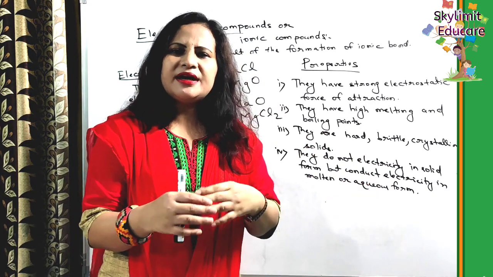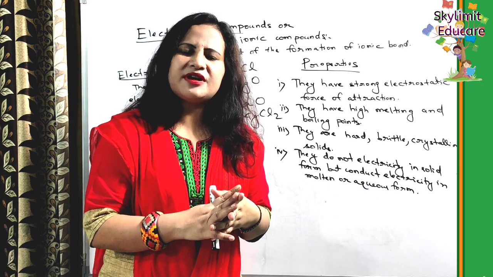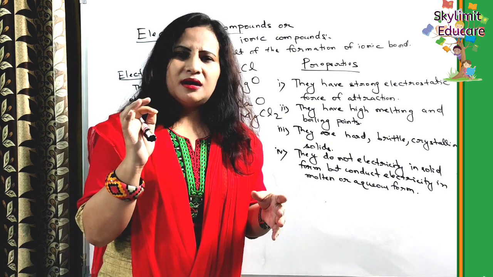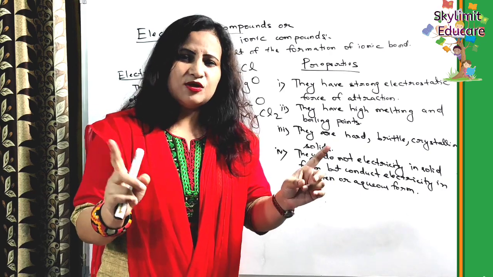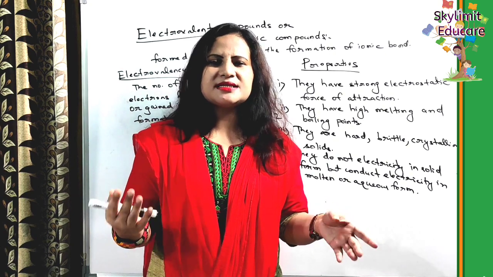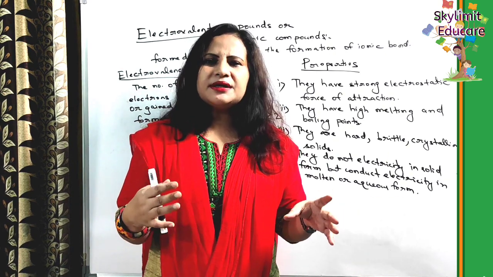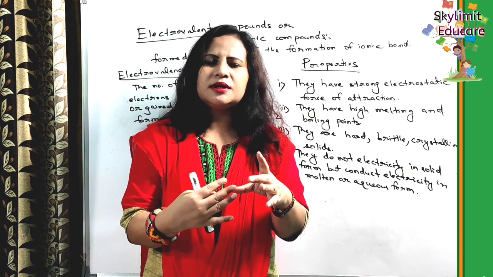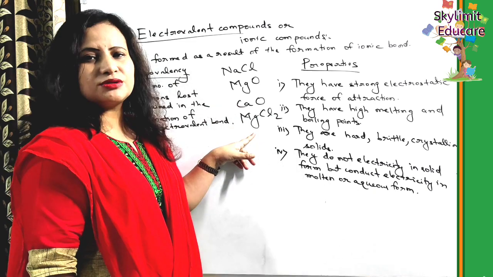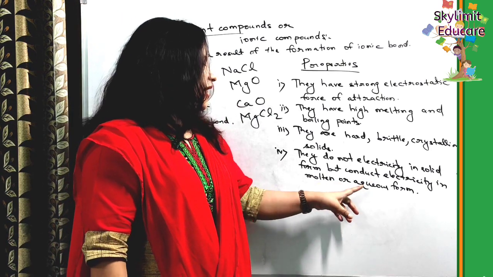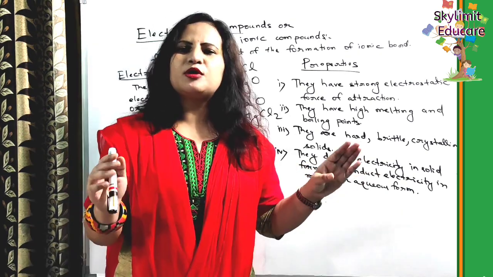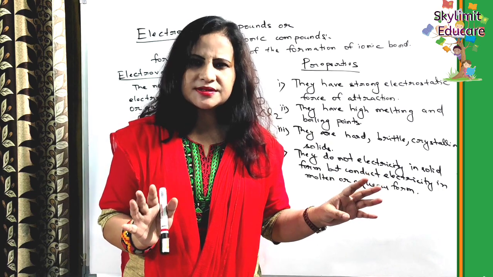But the same thing, if they are dissolved in water. About water, in the water chapter, we have discussed the high dielectric constant. Water has a high dielectric value, yes or no? So water is actually a polar solvent. We'll be discussing it in the covalent bonding part. So water helps in loosening or breaking the bond between these electrovalent compounds. In molten or aqueous state, they are able to conduct electricity because the ions are free to move, but in the solid state, they are not able to conduct electricity, right students?